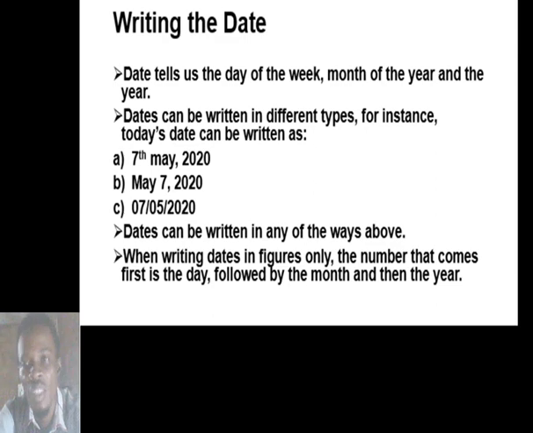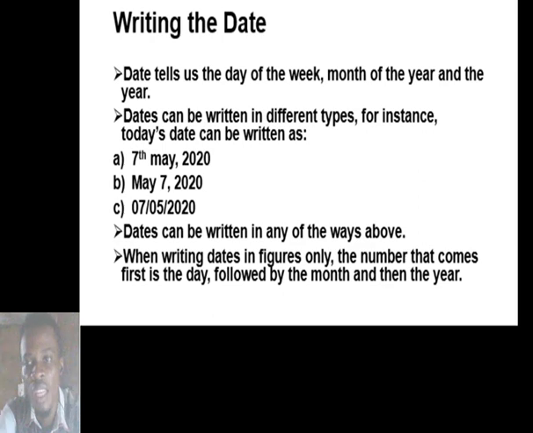Now I'll be specific on the third way, because that's where we'll have a bit of an issue, being able to read dates written in this format. When writing dates in figures only, like in C above, what comes first is the day of the month.